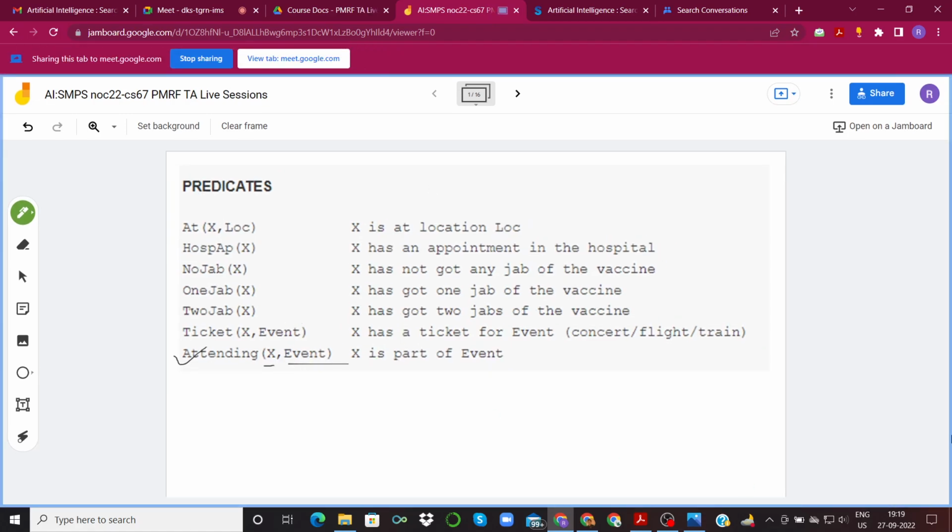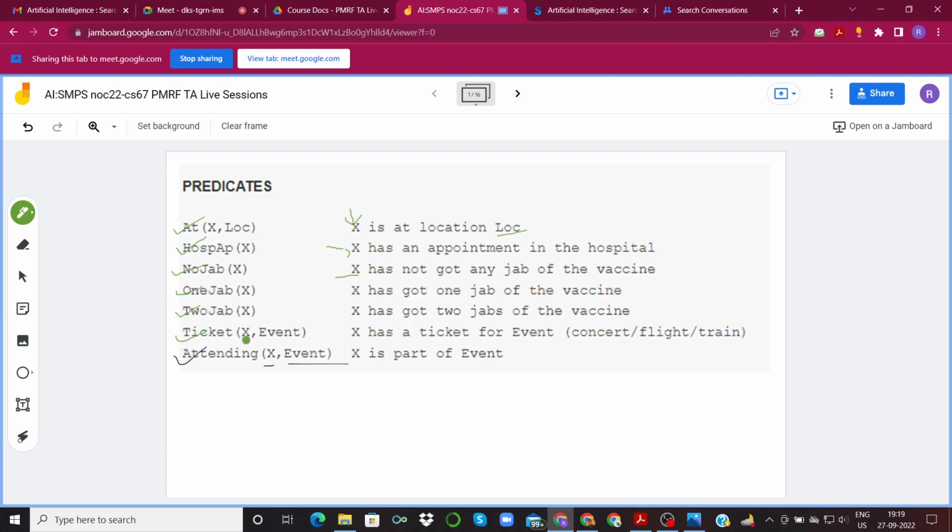Okay, so these are the predicates that were given to us. At X location means that a person X is at a location. Hospital appointment X means that a person X has an appointment in the hospital. No jab X means that X has not got any jab of the vaccine, basically X is unvaccinated. One jab means that a person has one jab of vaccine, and two jab means that the person has two jabs of vaccine.